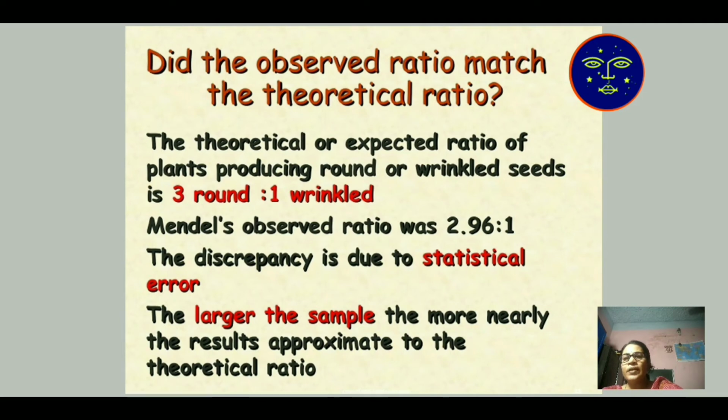The discrepancy is due to statistical error, which is why the value comes to 2.96. The larger the sample, the more nearly the result approaches the theoretical ratio. The theoretical ratio is 3, but the experimental ratio is 2.96, which is very similar.